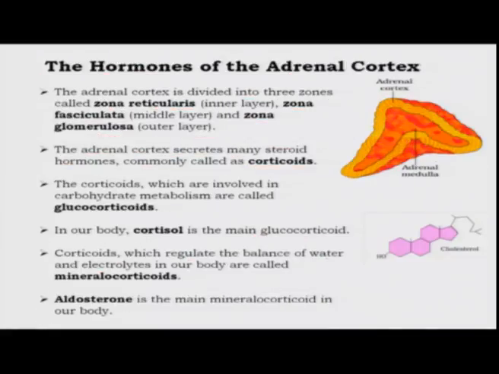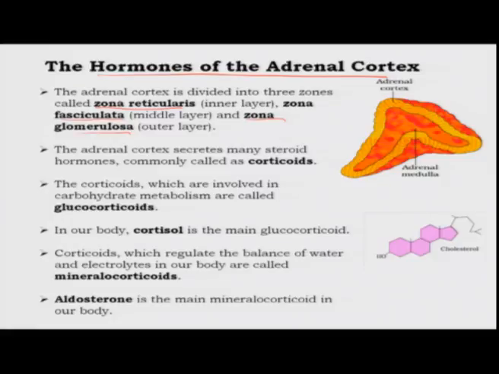Now, let us move over and talk about the hormones of the adrenal cortex. This is the outer layer of the adrenal gland, which is called the adrenal cortex. It has three different zones. The innermost layer is called zona reticularis, then outside is zona fasciculata, and then there is the zona glomerulosa. The zona glomerulosa produces certain hormones, and the middle and the inner layer produce another set of hormones, which I am just going to describe in the rest of this lecture.